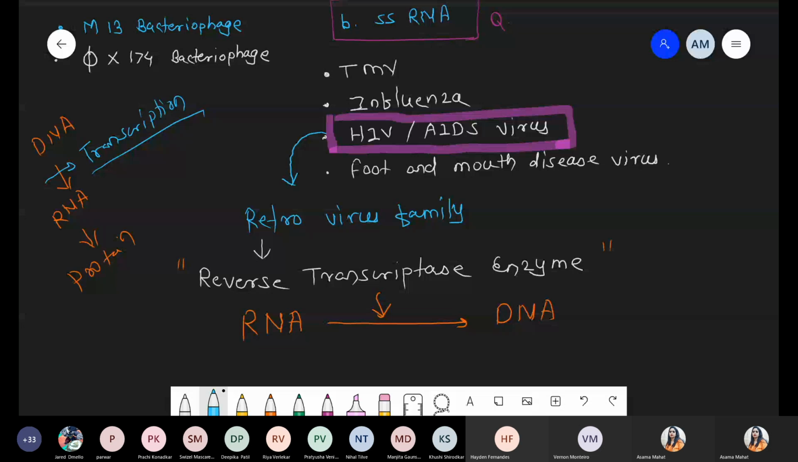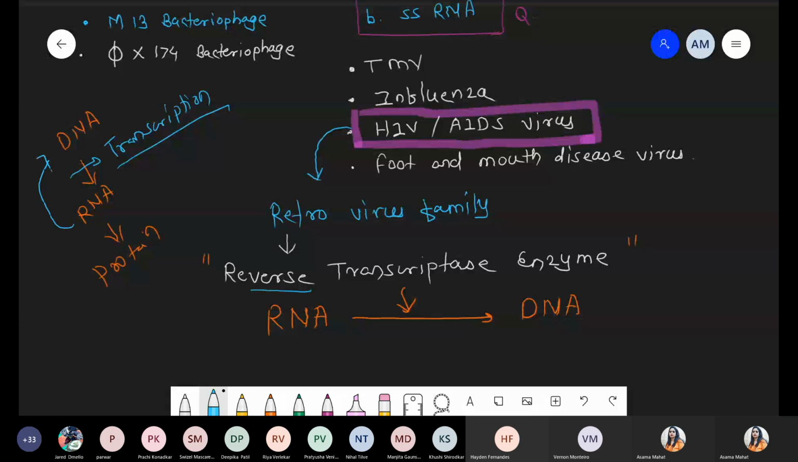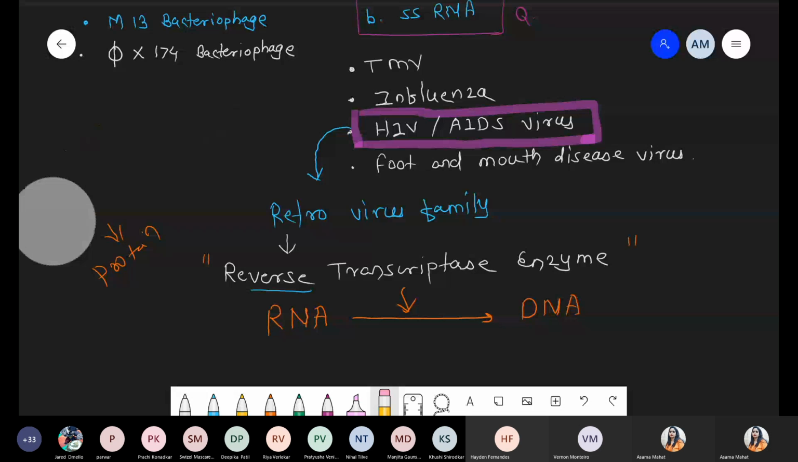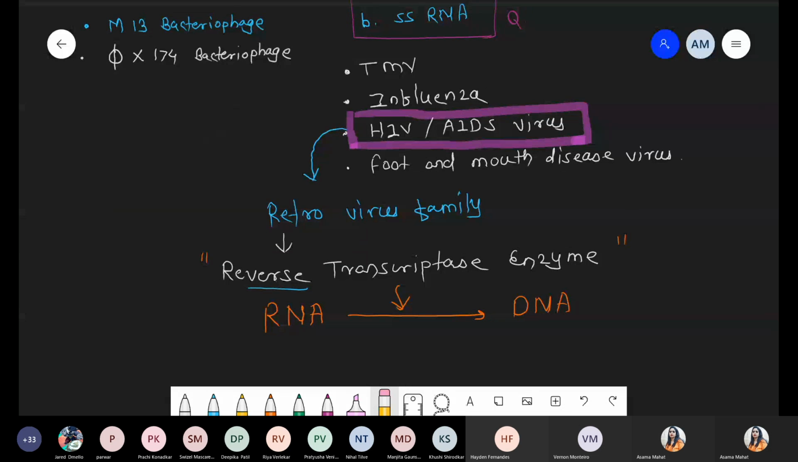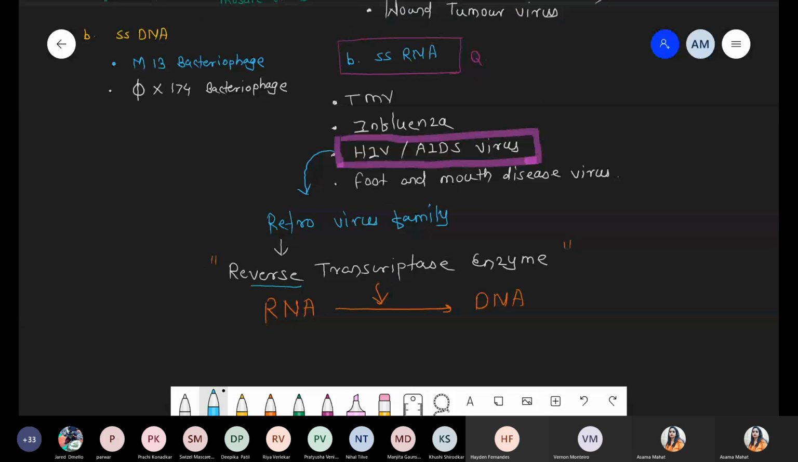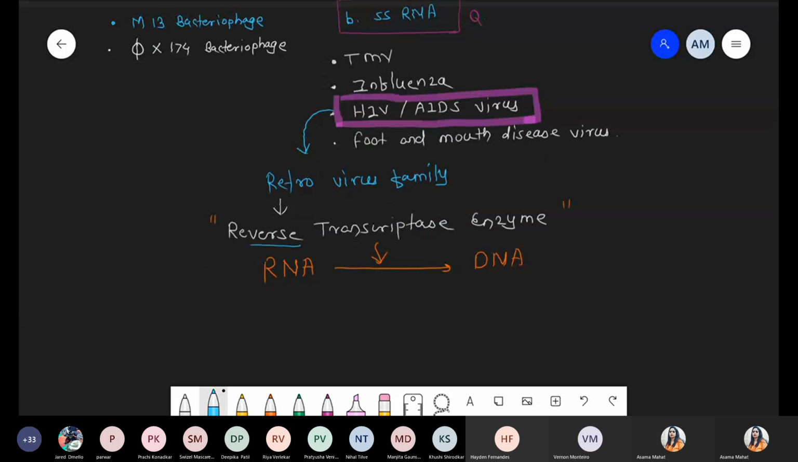But here what is happening? Reverse transcription. What is the meaning of reverse transcription? Whatever information is present in the RNA, that information is converted into DNA. That's why we simply call it reverse transcription, right? It was discovered by the scientists Baltimore and Temin. That's why it is also called Teminism. So reverse transcriptase is the enzyme, and this process is nothing but the conversion of RNA into DNA.